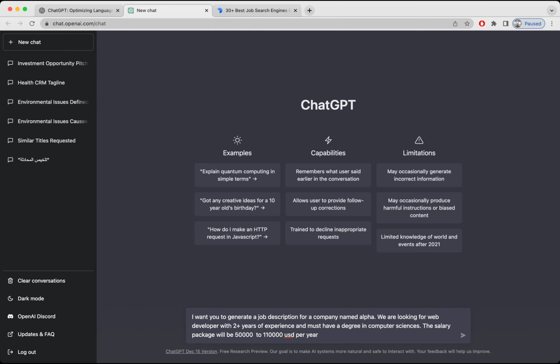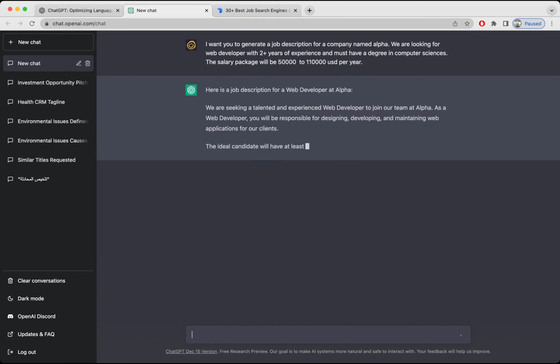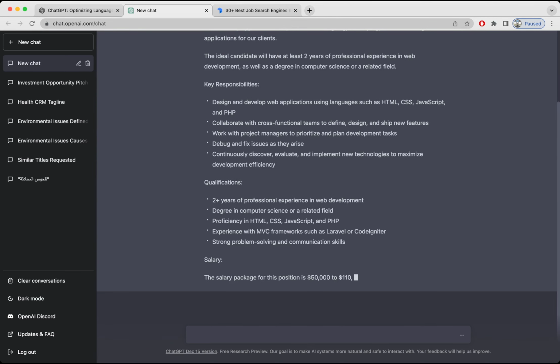Okay, let's see. Here is a job description for a web developer at Alpha. We are seeking a talented and experienced web developer to join our team at Alpha. As a web developer, you will be responsible for designing. Oh wow, I did not mention the responsibilities, but it did give me the responsibilities as well. So we got responsibilities: designing, developing, maintaining web applications for our clients. The ideal candidate will have at least 2 years of professional experience in web development. And then there are key responsibilities, qualifications.